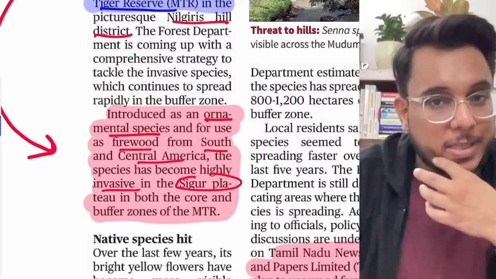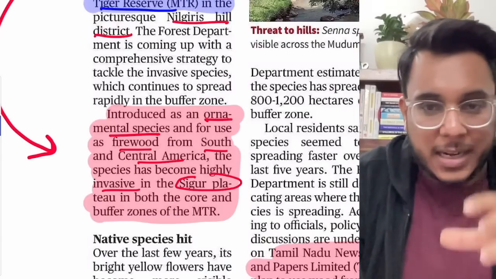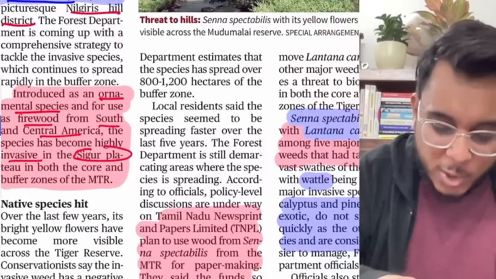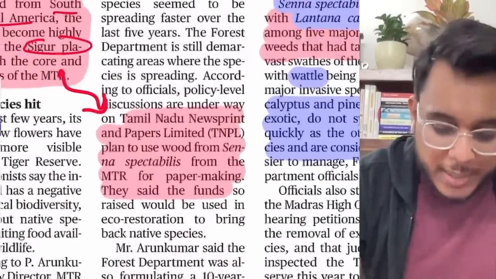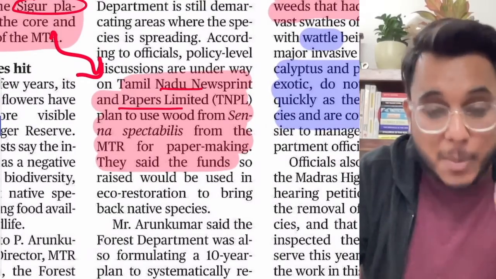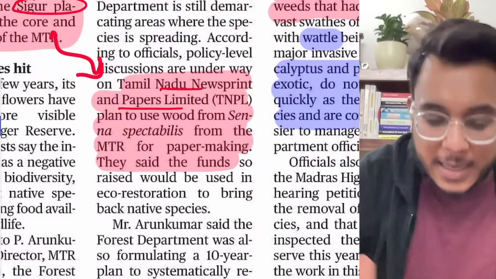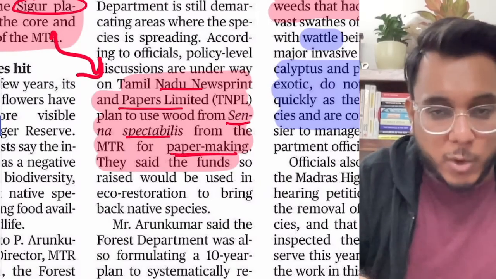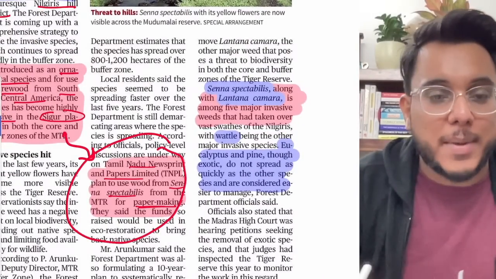Okay, the Sigur Plateau is a plateau within southern peninsular India, majorly around Tamil Nadu, Karnataka and so on. There it has taken over a lot of land. Now, how is Tamil Nadu trying to deal with this problem? Recently it has been decided that Tamil Nadu Newsprint and Papers Limited, which makes print paper, will use this Senna spectabilis to make paper for newsprint. This is one policy, but still guys, it is a very big problem.